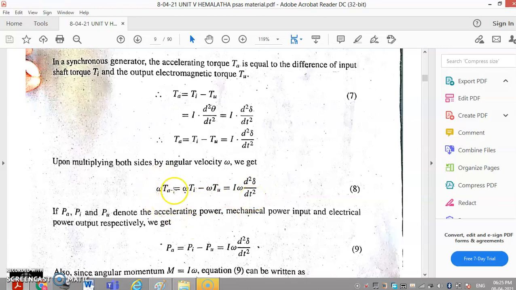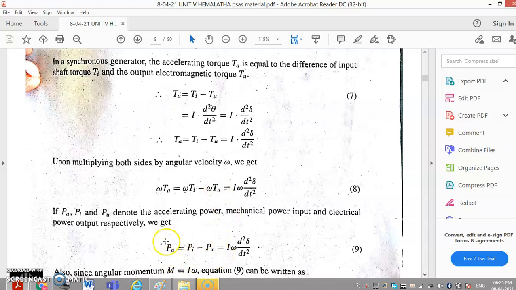So this omega TA is nothing but accelerating power, omega Ti is nothing but mechanical power input, and omega Tu is nothing but electrical power output. So we replace omega TA by PA, omega Ti by Pi, and omega Tu by Pu.